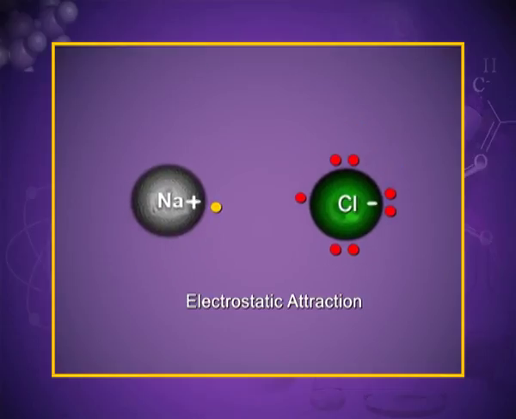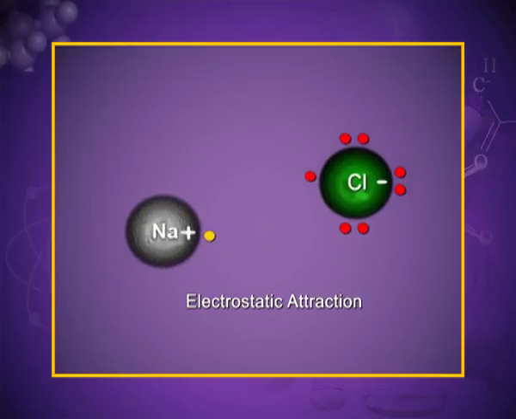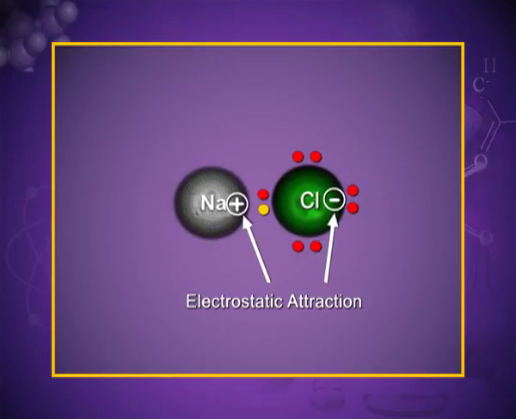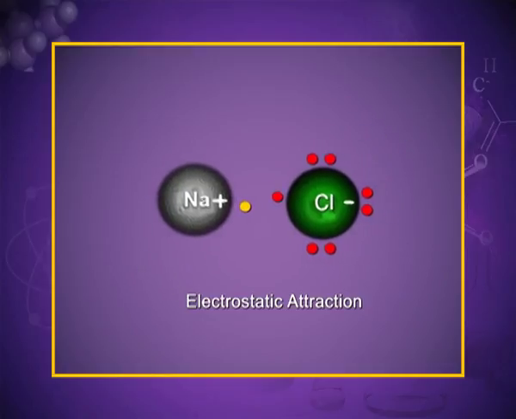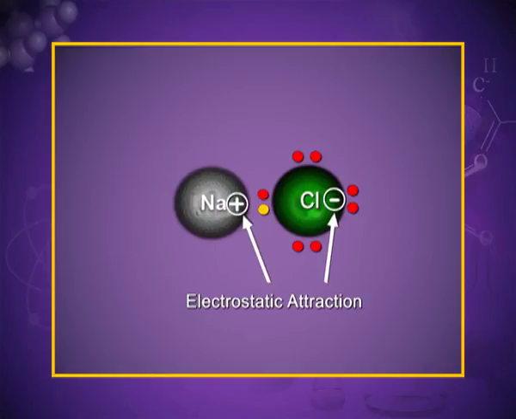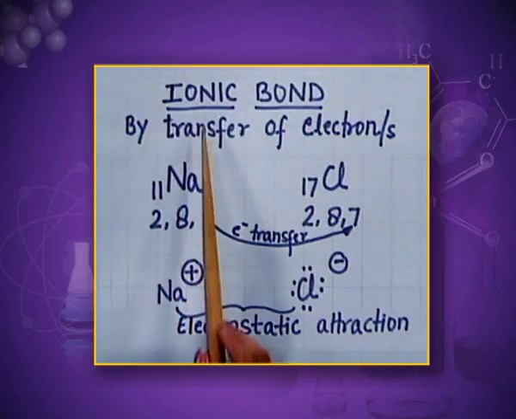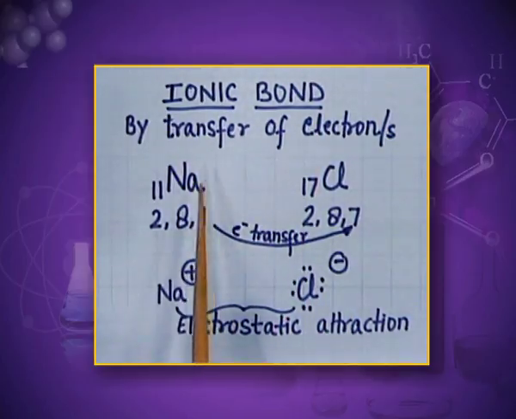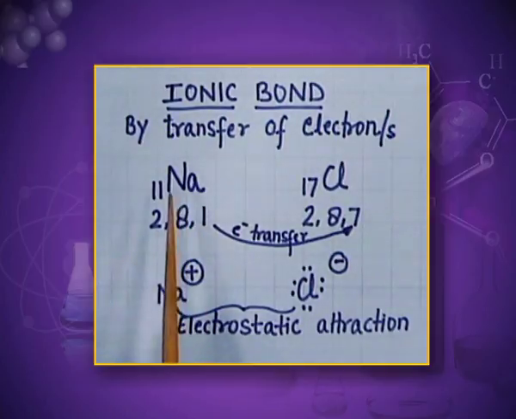Now I'll explain it with the help of an example. You can see that an ionic bond is formed between sodium and chlorine. The electron shown by the yellow dot is of sodium, which is transferred to chlorine, and sodium acquires the positive charge and chlorine acquires the negative charge, and then there is an electrostatic attraction between the positive and the negative ion. Now I will show you the formation of the ionic bond in sodium chloride. Sodium, the symbol is Na, its atomic number is 11.